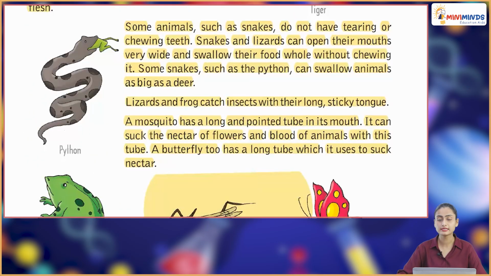Some animals, such as snakes, do not have tearing or chewing teeth. Snakes and lizards can open their mouths very wide and swallow their food whole without chewing it. Some snakes, such as the python, can swallow animals as big as deer.